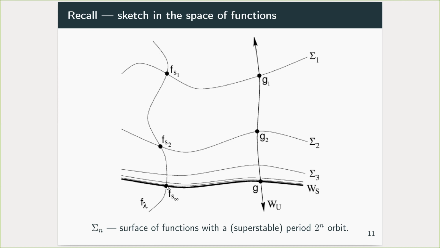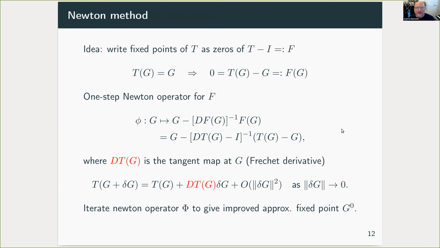So we can find a point close to the stable manifold of our fixed point G by just following numerically period doubling bifurcations of our prototype family up to some very high number of bifurcations. That gives us a point somewhere here. And then we simply apply the renormalization operator repeatedly to move inwards along the stable manifold. So we do that as long as the quality of our guess seems to improve. And that gives us a crude guess.